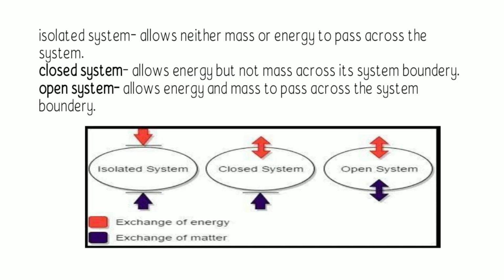So we have three types of system. First is the isolated system. It allows neither mass nor energy to pass across the system. Next, we have the closed system. It allows energy but not mass across its system boundary. And lastly, we have the open system. It allows energy and mass to pass across the system boundary.